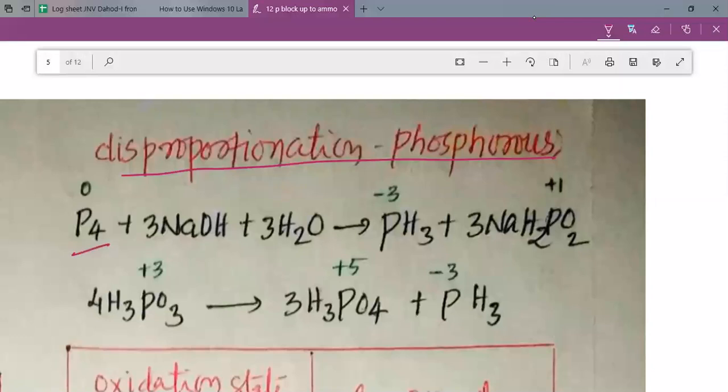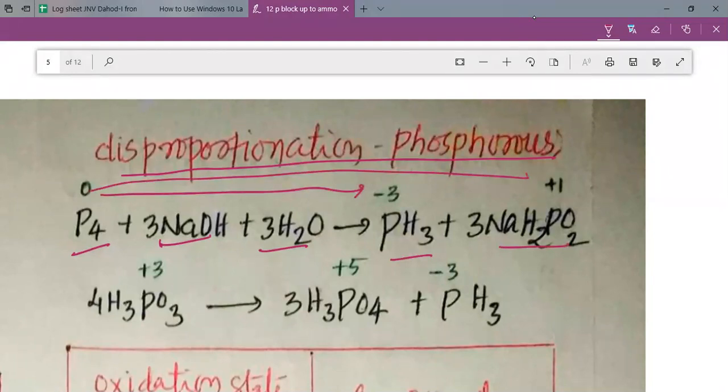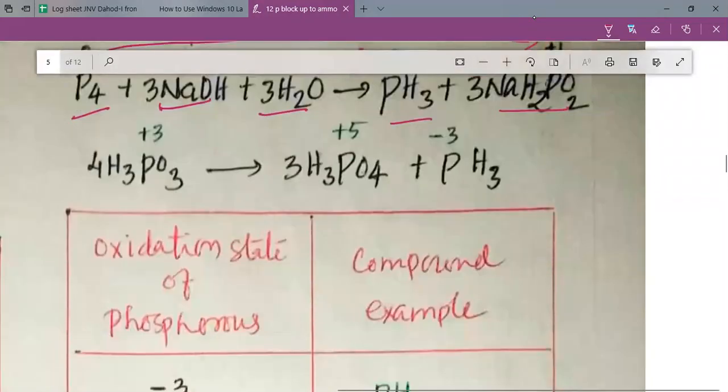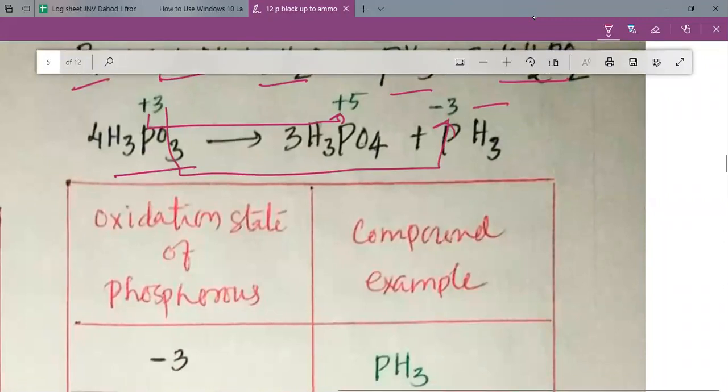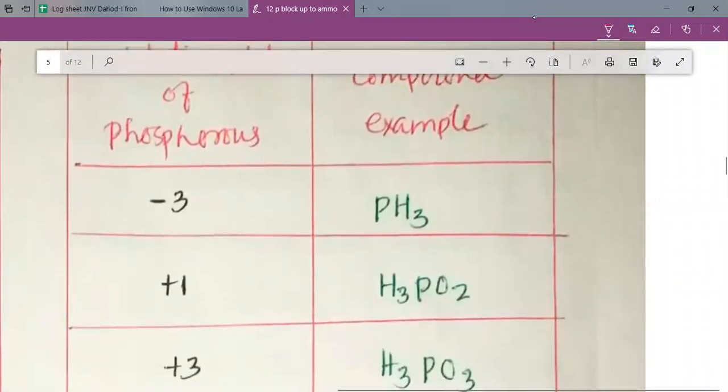Phosphorus in the form of P4 has zero oxidation state. In the alkaline medium, it disproportionates to give phosphine and NaH2PO2. You can see that the zero oxidation state is reduced to -3 and oxidized to +1. In the same way, in the case of H3PO3, the +3 oxidation state is oxidized to +5 and the +3 oxidation state is reduced to -3. So here we have examples of the various oxidation states of phosphorus.